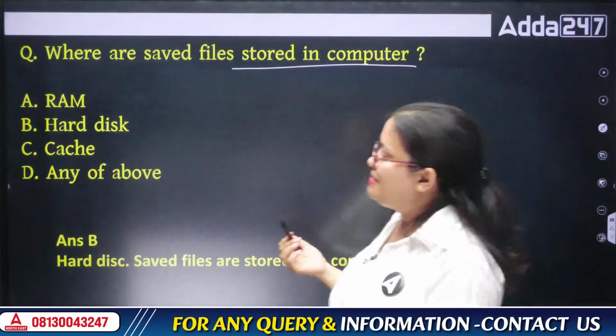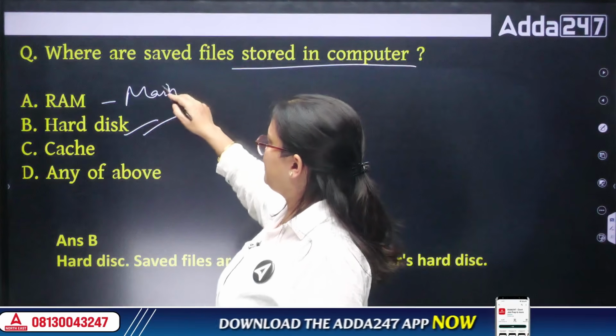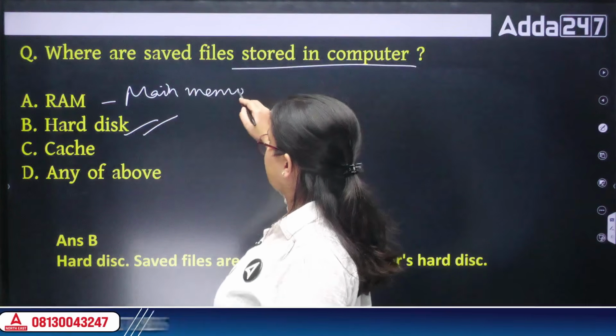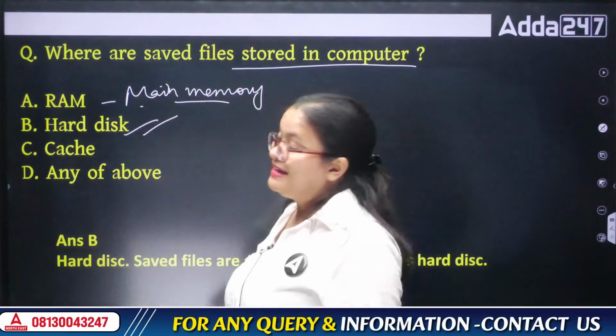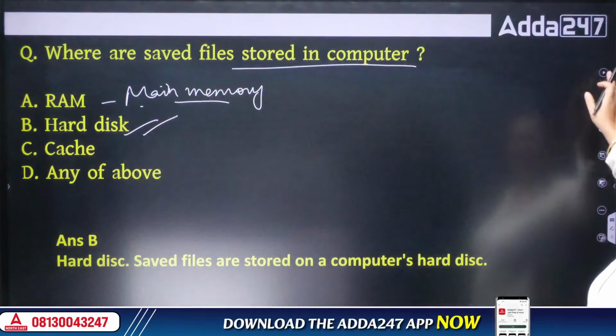Whenever we talk about main memory, then it will be the RAM. RAM is the main memory of the computer. Whenever the computer requires any sort of memory to help, that will always be the RAM or the main memory. So to save, the hard disk is used.